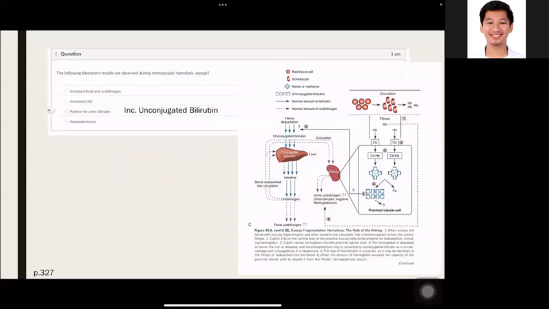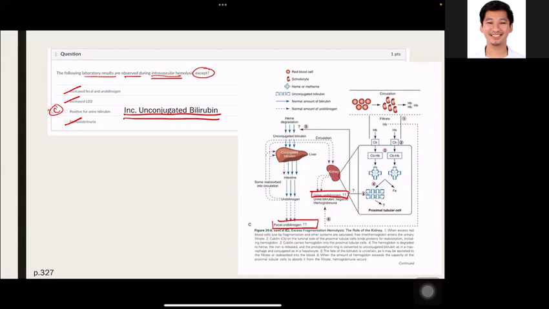Next question: the following laboratory results are observed during intravascular hemolysis, except. As you can see in figure 20.6 on page 327, there is increased fecal urobilinogen and increased urine urobilinogen, which is option letter A. There would be increased LD2, because in the RBC we have LD, and then we could have hemosiderinuria. Option letter C is the incorrect statement, because it should be an increase in unconjugated bilirubin.